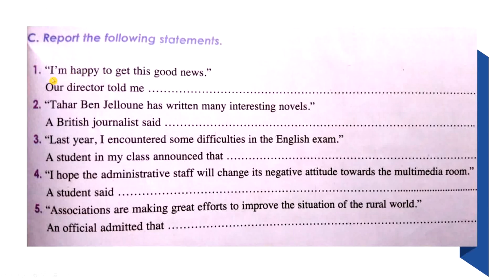So the tense that we have in this sentence is the present, "I'm happy," so it becomes the past. Our director told me that he was happy to get that news. This becomes that. So we change the subject pronouns too. So it's not "I was," we're talking about he, who is the director.